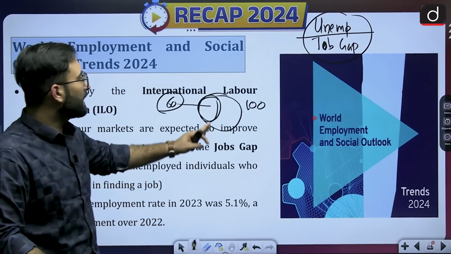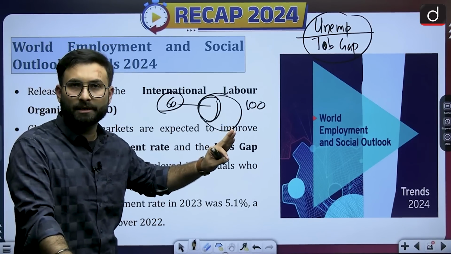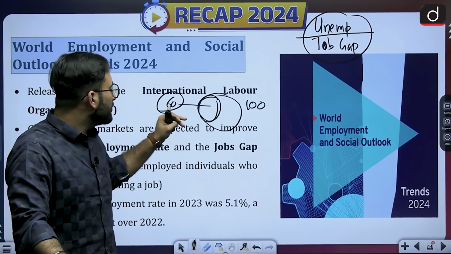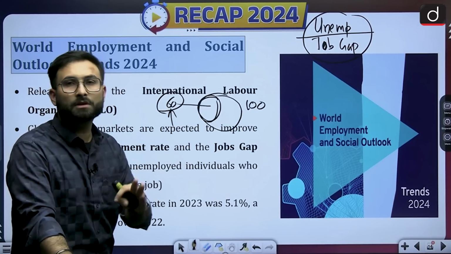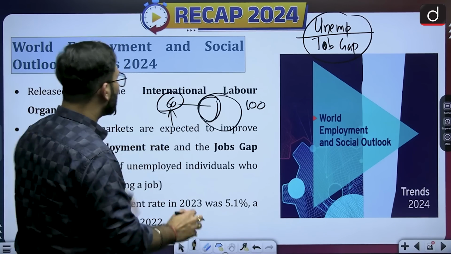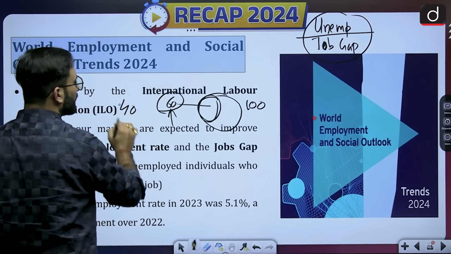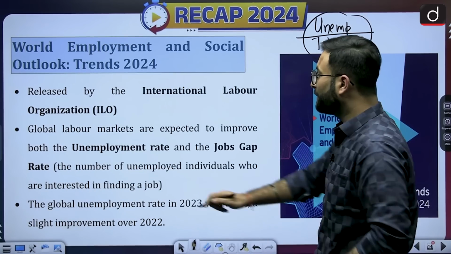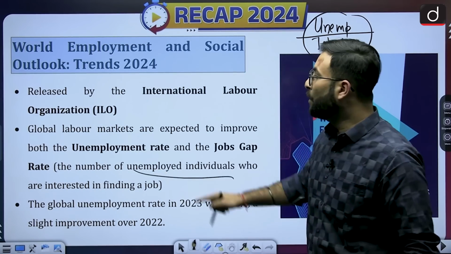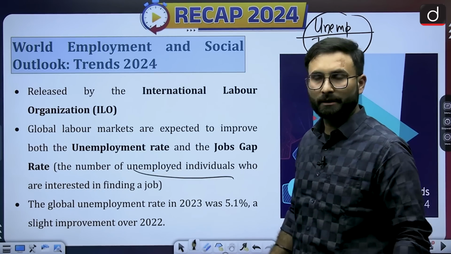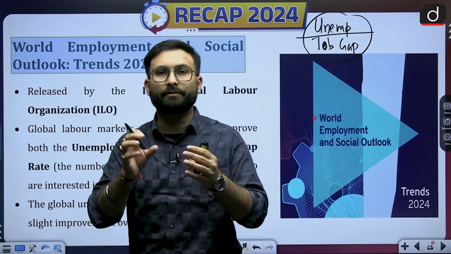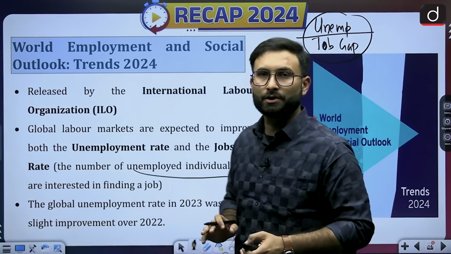Either they are taking a break from their work or for some other reason they are at home, but only 60 of them want a job. So the job gap here is 40. That is basically your job gap. The definition is also written: the number of unemployed individuals who are interested in finding a job. So out of those people who are interested in finding a job, that is basically the job gap.